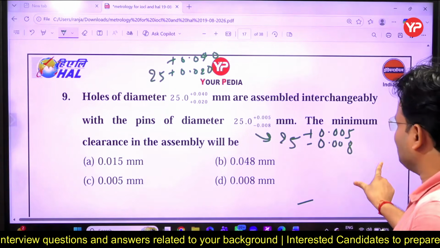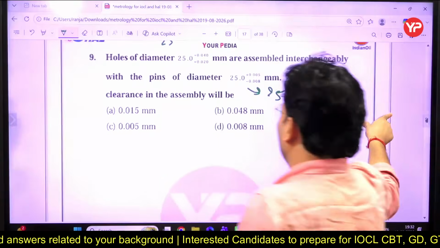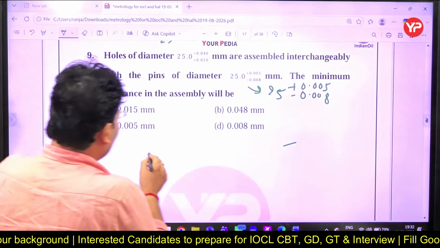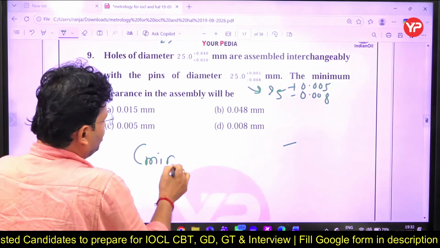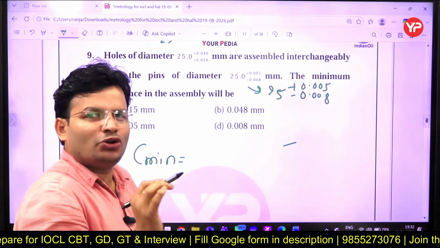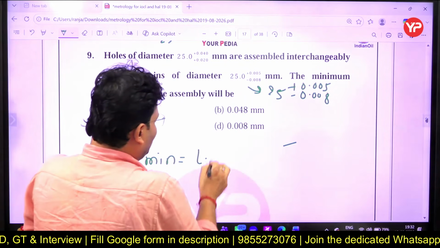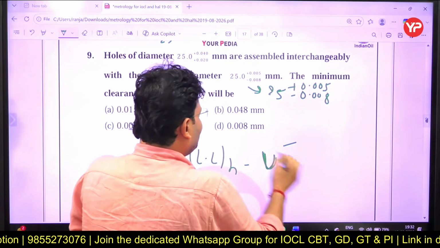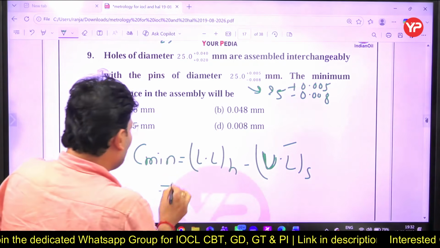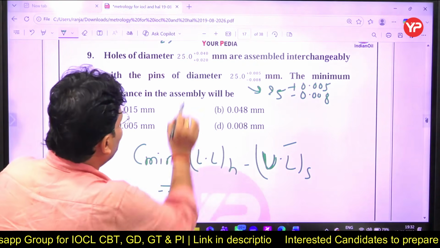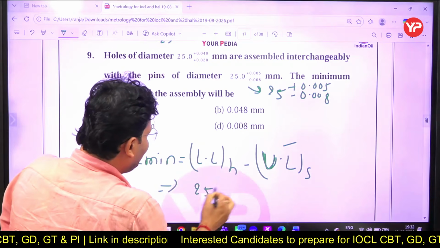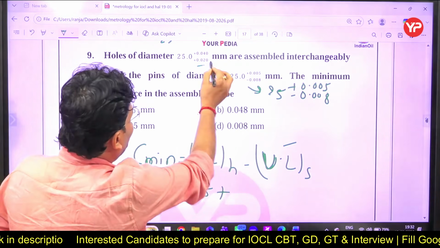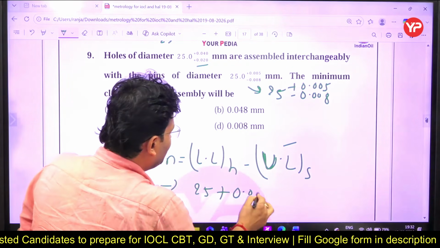Simple, I am not going to draw. Now I am going to do it fast. What will be the minimum clearance? We can say minimum limit of hole, lower limit of hole minus upper limit of shaft. What will be the lower limit of hole? So we can say lower limit, 25 plus 0.020.